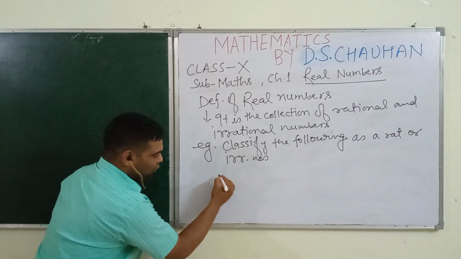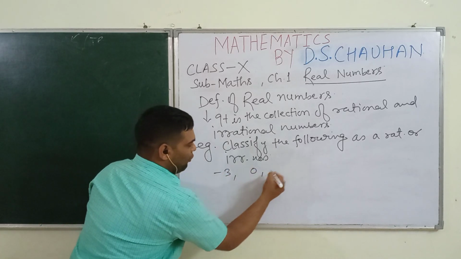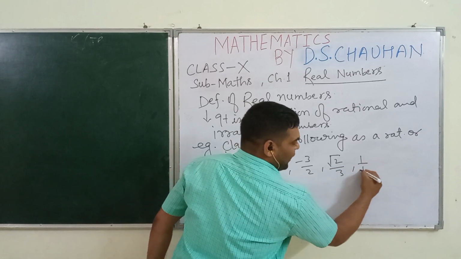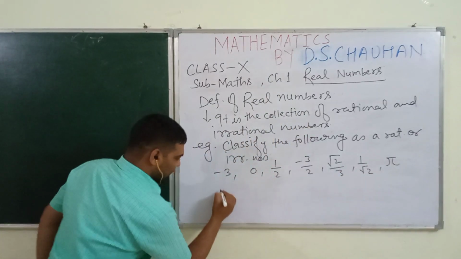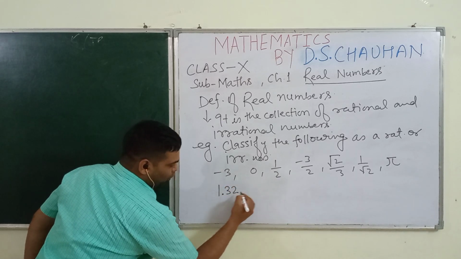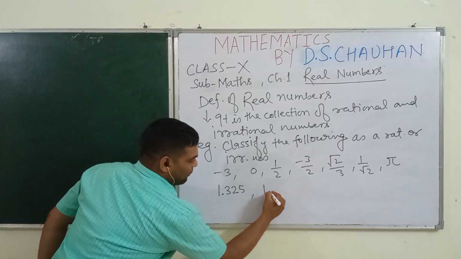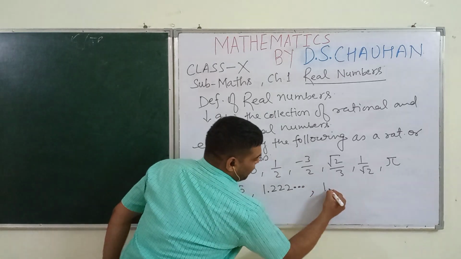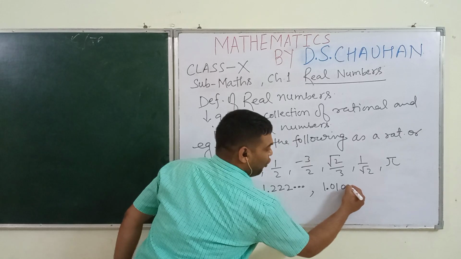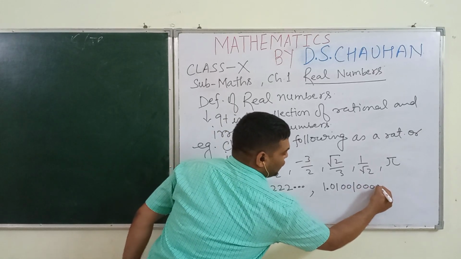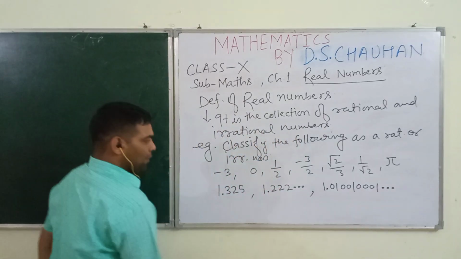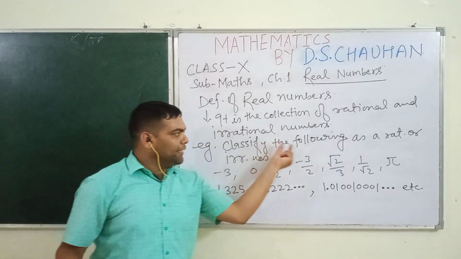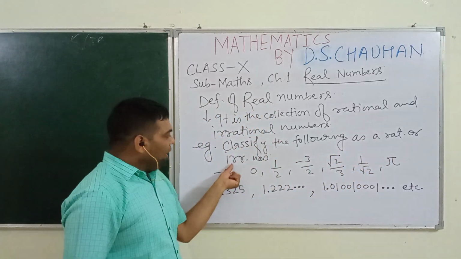Here are some numbers in front of you, students: -3, 0, 1 by 2, -3 by 2, under root 2 by 3, 1 upon under root 2, pi, 1.325, 1.222 dot dot so on, next 1.010010001 and dot dot so on, etc. Here, students, we have to classify the following as a rational or irrational number.